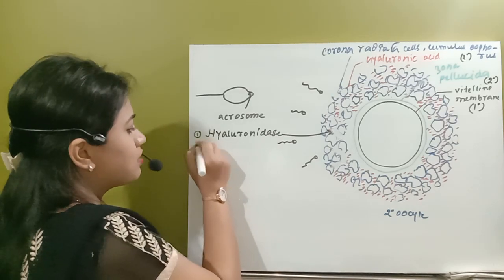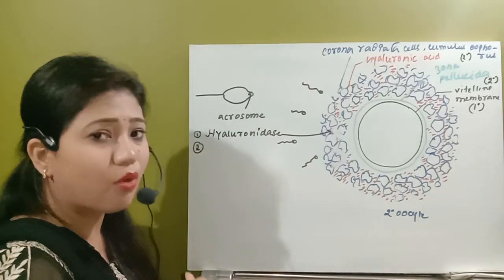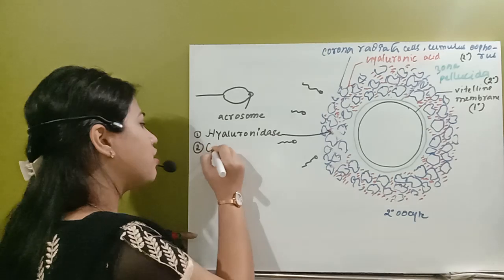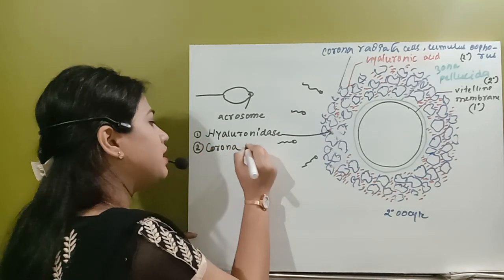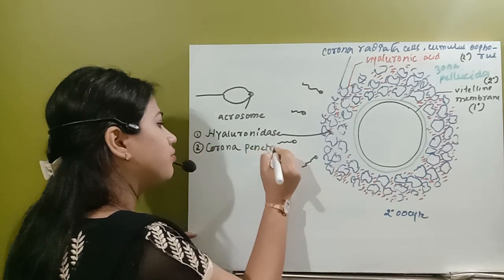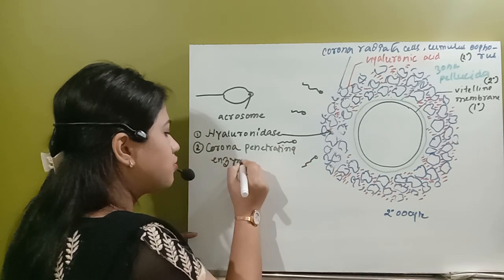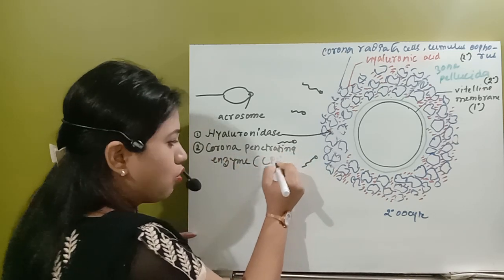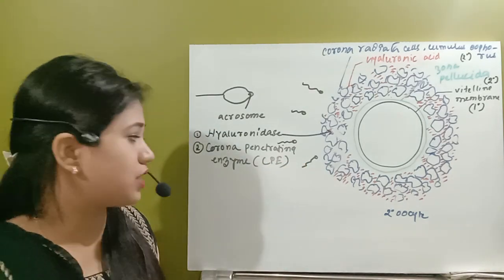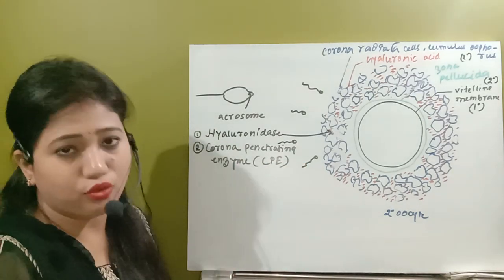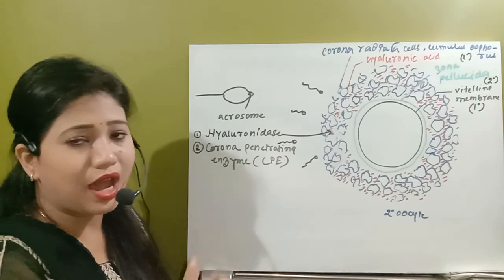Next, the second very important enzyme is known as the corona penetrating enzyme. It is also called CPE, and it is released by the acrosome later on, after hyaluronidase.